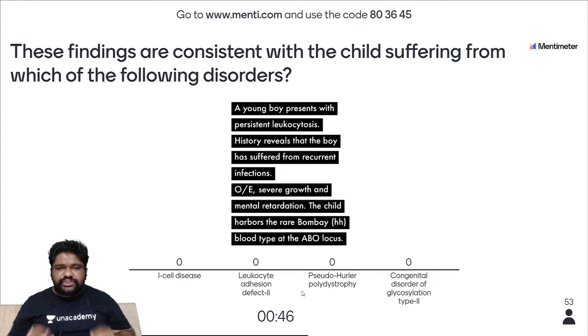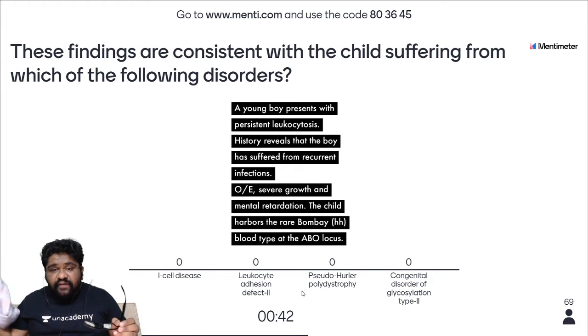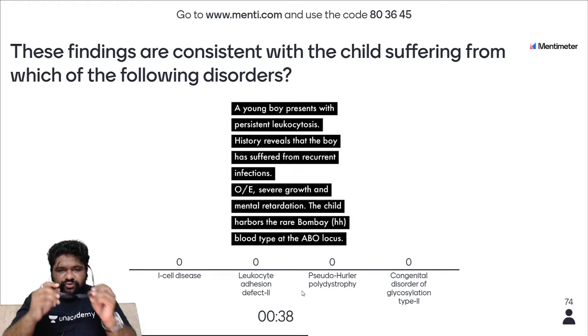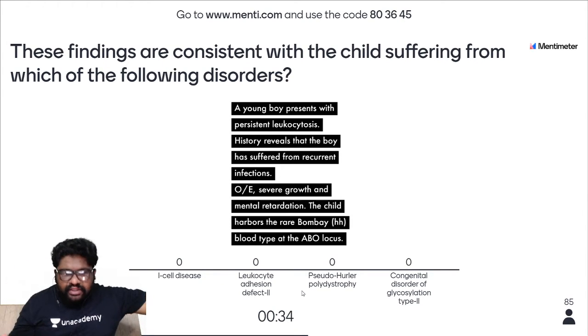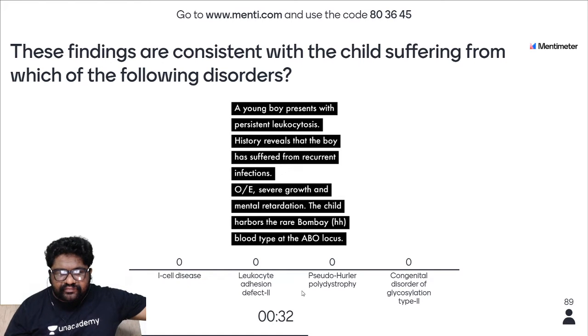Focus on leukocytosis, focus on recurrent infections, focus on growth retardation, and having a very special blood type called Bombay blood type. All these 4 are the classical tetrad for making a diagnosis of this condition. I think you should be able to give me the answer.